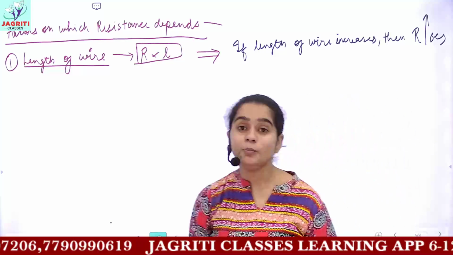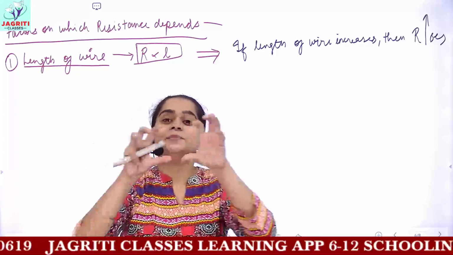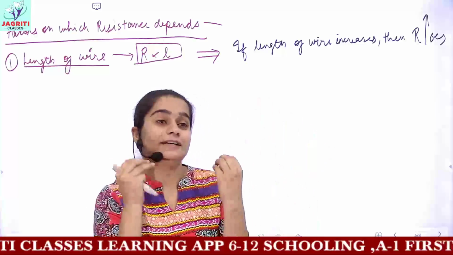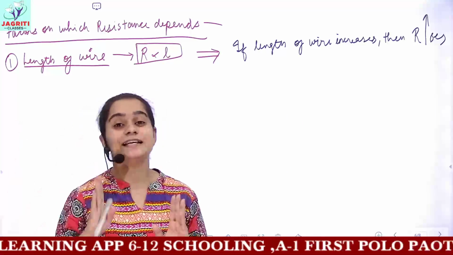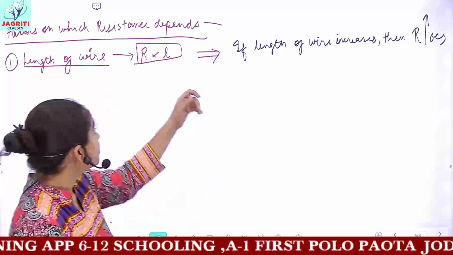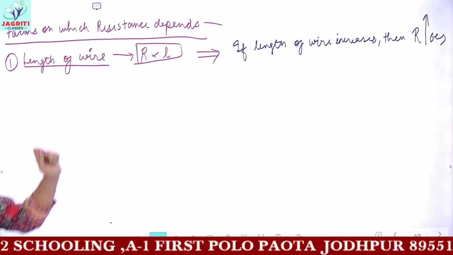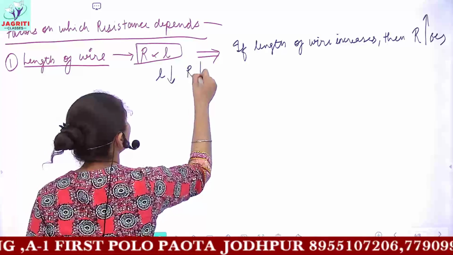And why is it so? Because when the length of wire is increasing, it means the number of atoms is increasing. And when the number of atoms increases, more resistance or more restriction is felt by the electrons in their flow path. So as the length of the wire increases, its resistance also increases, and if the length of wire decreases, the R value also decreases.